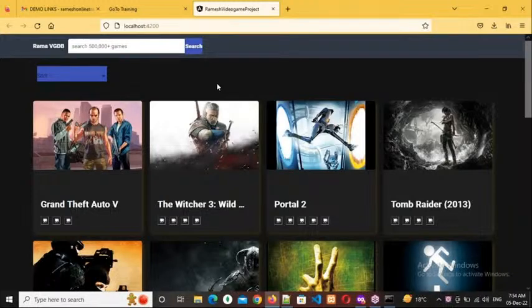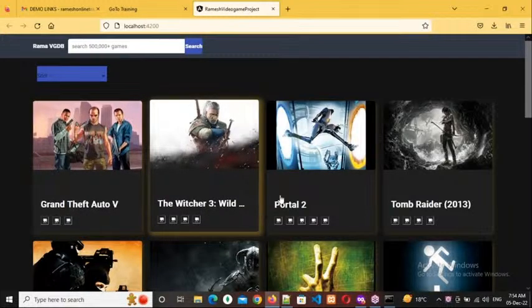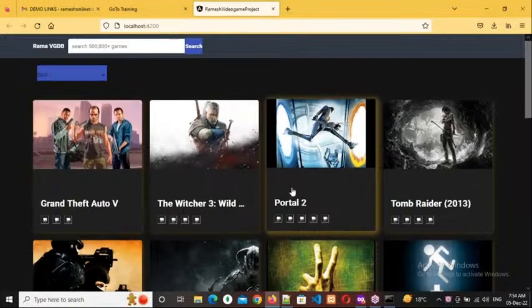So how many types of video games are there? In which devices are they available? Android, iOS, PlayStation, Xbox. I will provide all that information. If anybody goes to that application, they will find some trailer, and if they are interested, they will purchase that video game and play it at home. For example, Grand Theft, Witcher, Portal, Tomb Raider, like that.